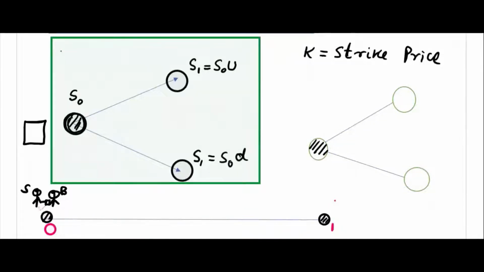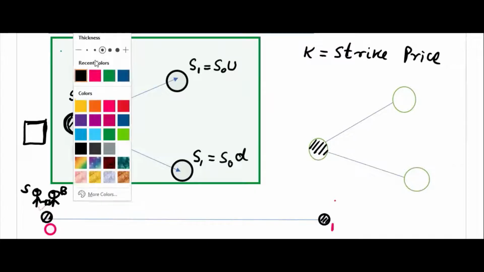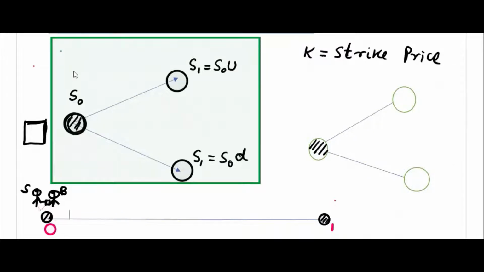This paper is with the buyer now. To purchase this paper, the buyer will give some amount to the seller, because this is the option paper, the options contract. To get this paper, the buyer will give some amount to the seller.